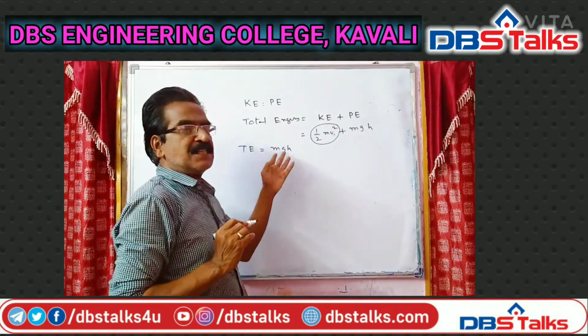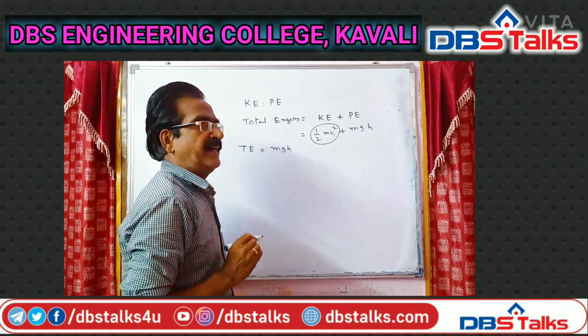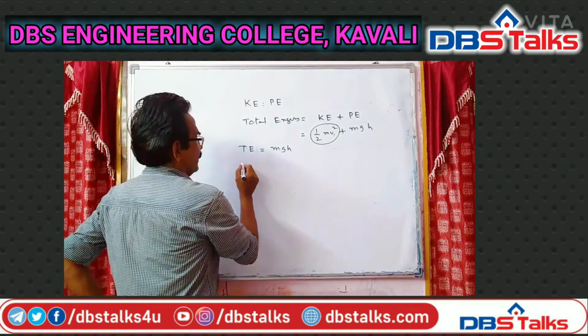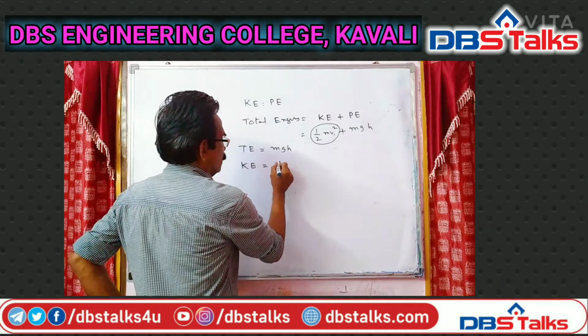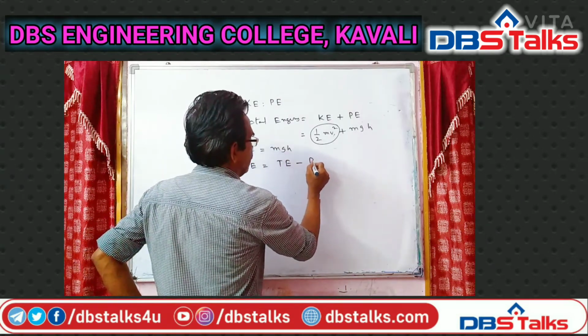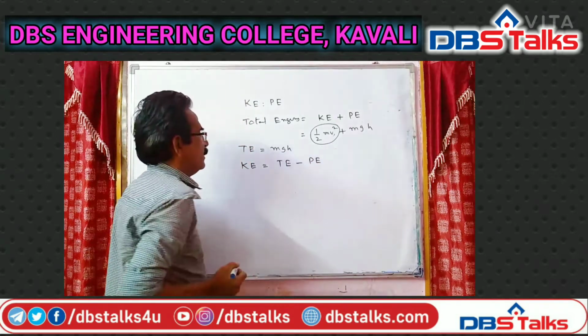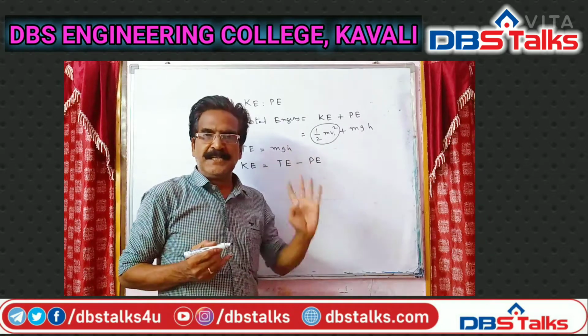Now the total energy is equal to mgh. That is only potential energy. So total energy is equal to kinetic energy plus potential energy. Let us find the kinetic energy.